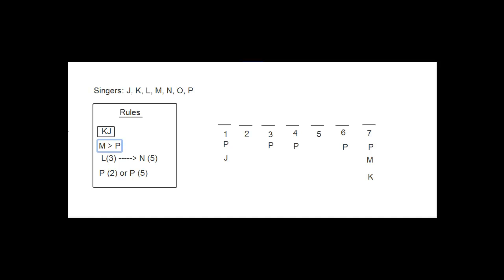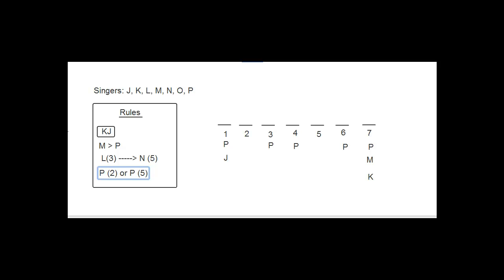It may have crossed your mind to think about doing the templates from this rule, P being second or fifth, and hopefully it did, because whenever they give you a dual option for one of the variables, you do want to think, well, since that variable can only go in two places, would it be worth my time to draw up some templates based upon the two places where that variable can go? And a lot of times, that's exactly what you want to do.